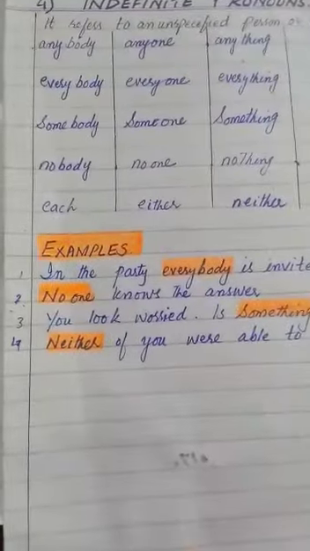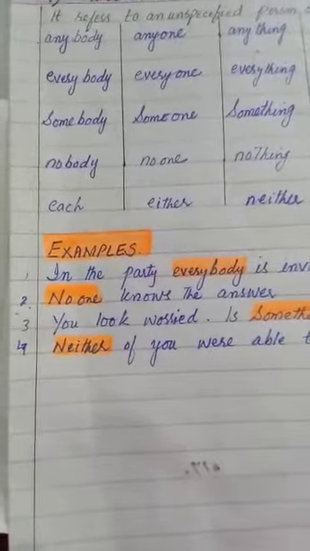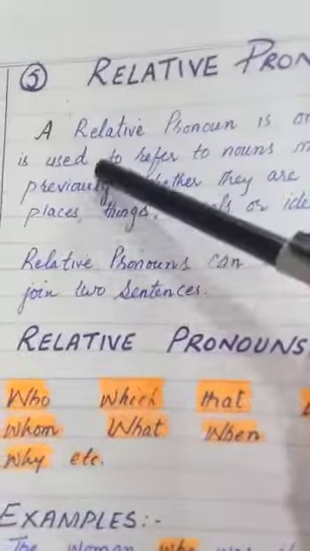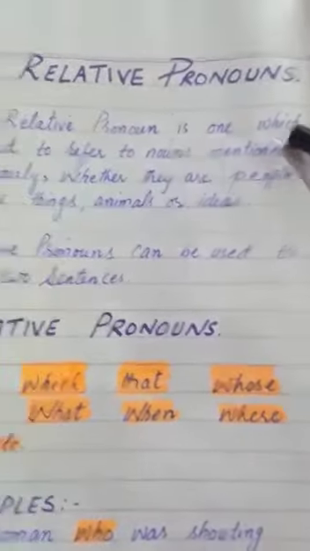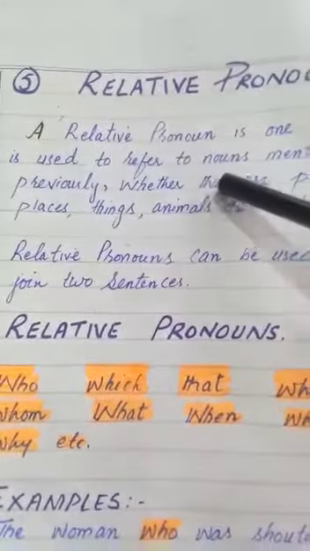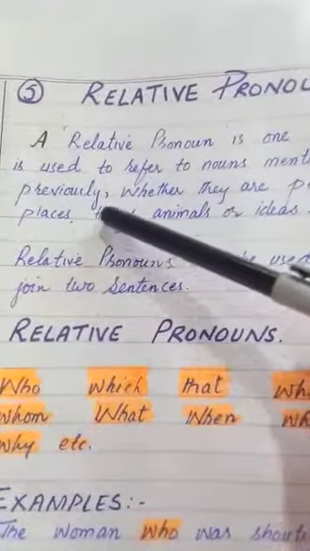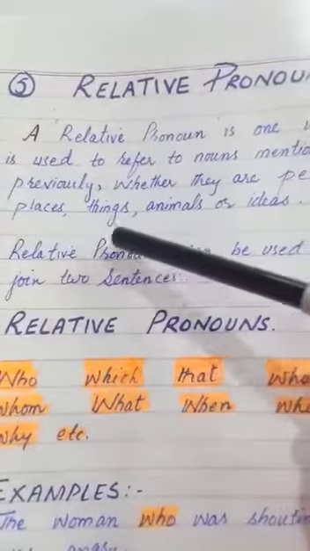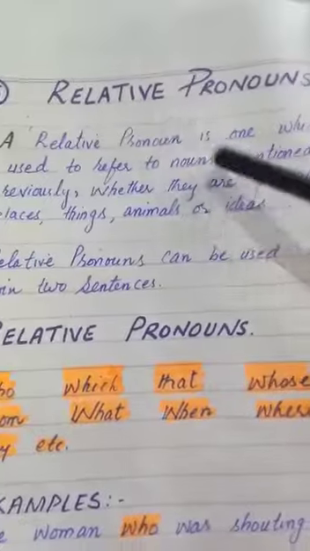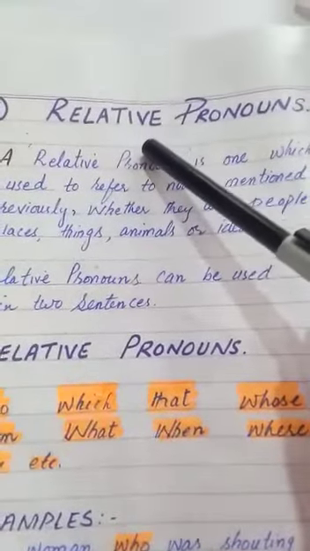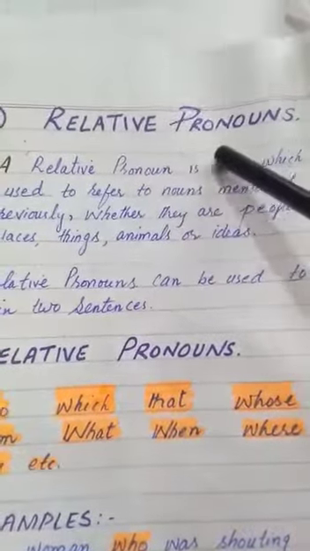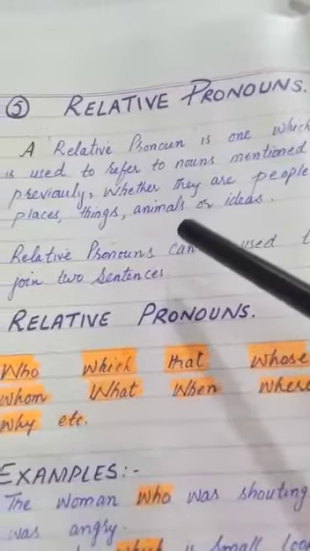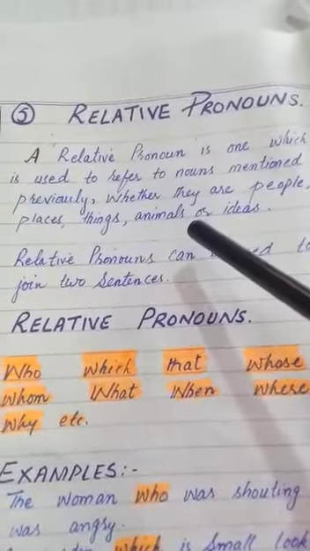Okay, dear students, after this there comes the turn of a relative pronoun. Now let's see what is the definition and detail of relative pronoun. Fifth kind is relative pronoun. See the definition. A relative pronoun is one which is used to refer to nouns mentioned previously, whether they are people, places, things, animals, or ideas. The meaning of relative is a thing which makes relation. So these are the pronouns which make relations with any previous word, discussed word in the sentence.